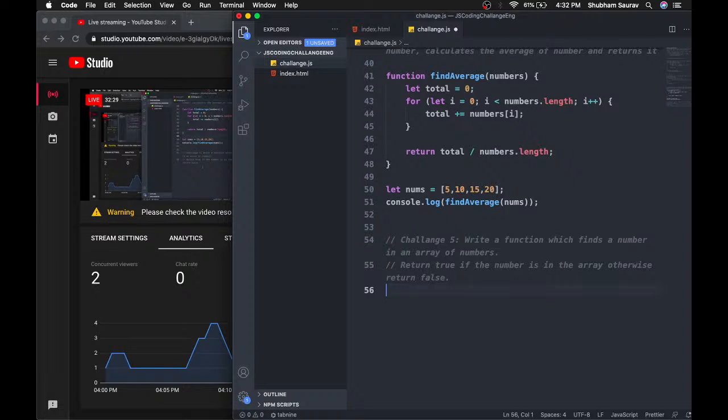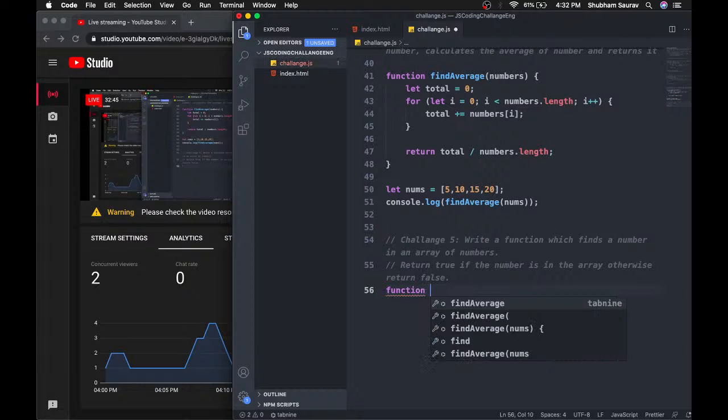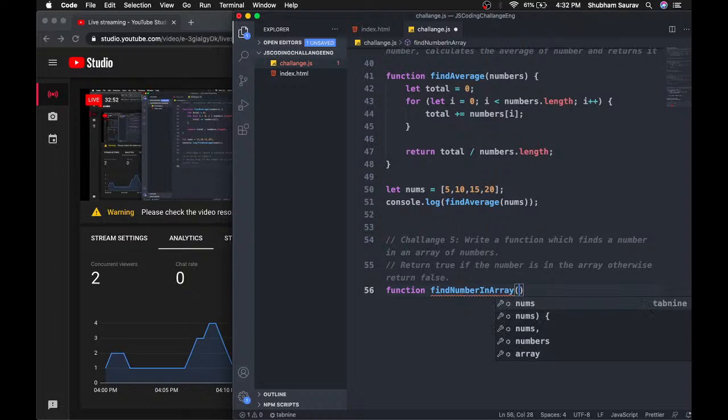It is also easy. I mean, you just need to use a for loop, and then you just need to use an if statement, and inside the for loop you have to find whether that number is equal to the number of each element or not, and if that is equal, then we just have to return it. So I'll just write that. I'll make this function name find number in array, and this will take number and numbers, or to make it less confusing, I will just say it num and numbers. Okay,